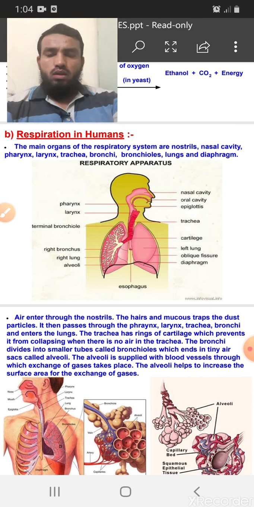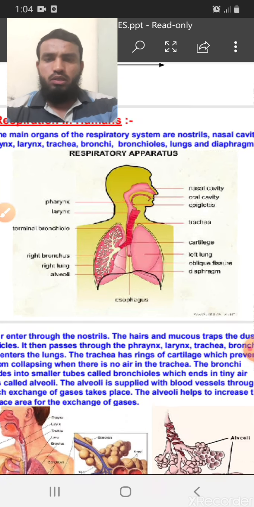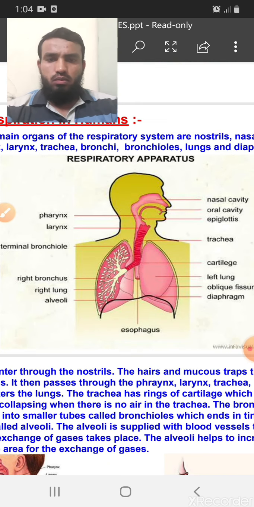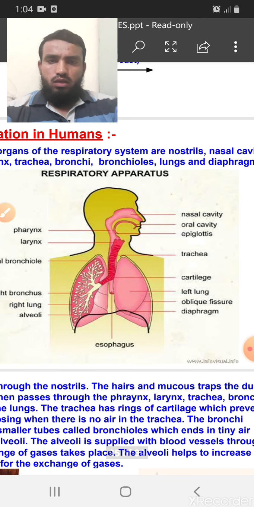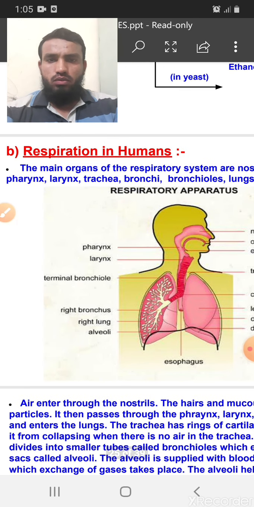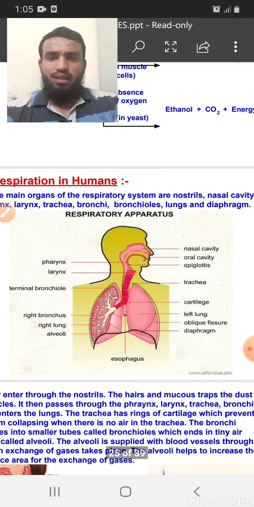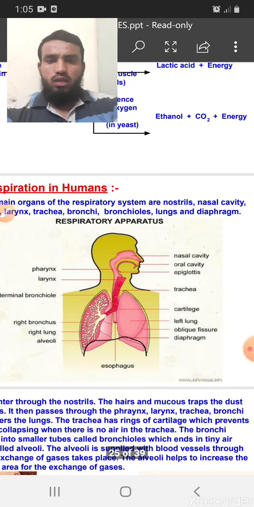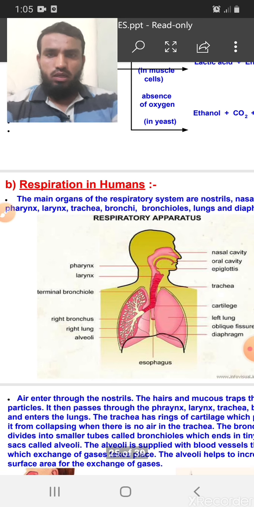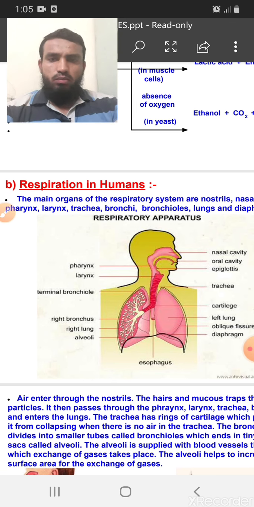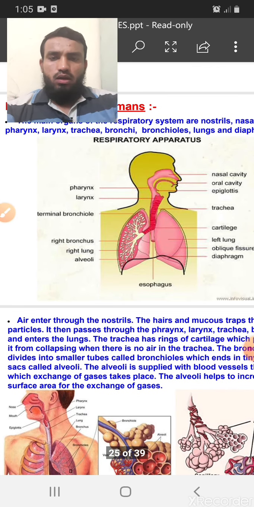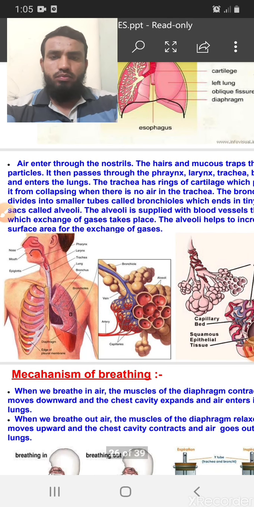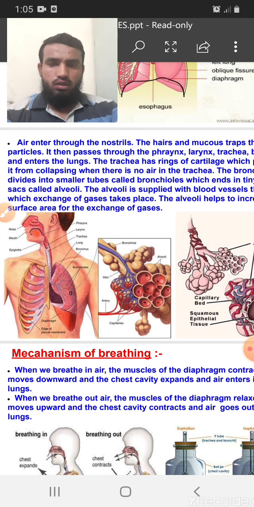First of all, I would like to show you the picture of the human being. What are the parts of respiration? We have the nasal cavity, then the larynx, pharynx, trachea and lungs. The main organs of the respiratory system are the nostrils, nasal cavity, pharynx, larynx, trachea, bronchi, bronchioles, lungs and diaphragm. These are the organs of the respiratory system, because organs come together and make any system.